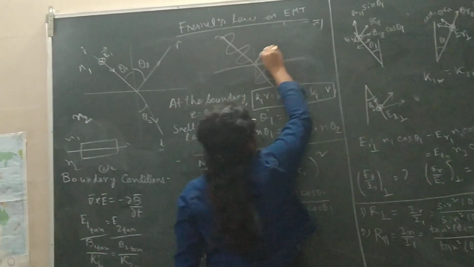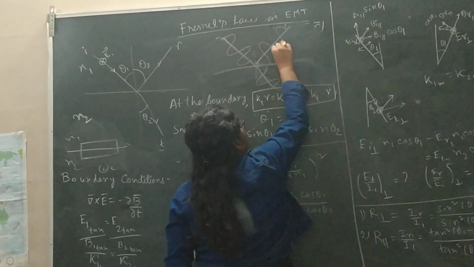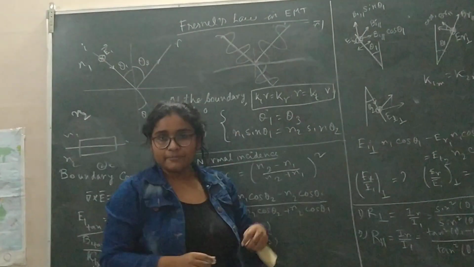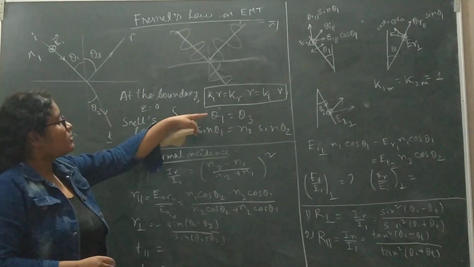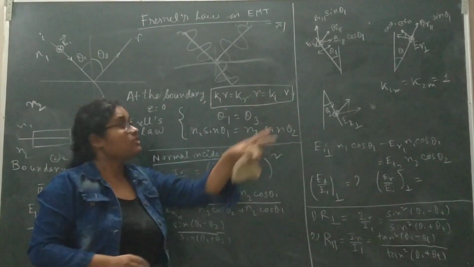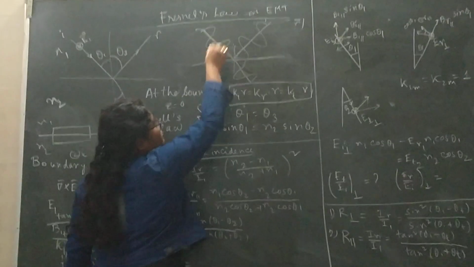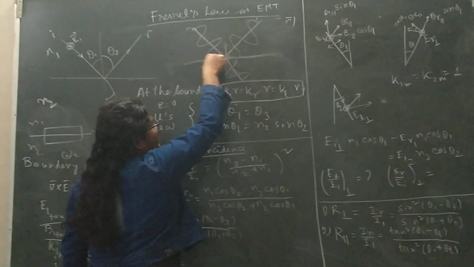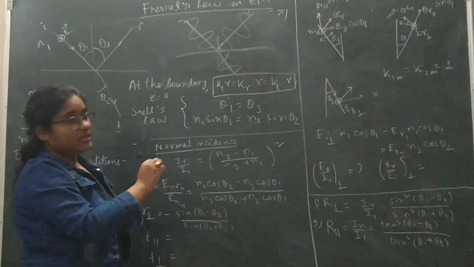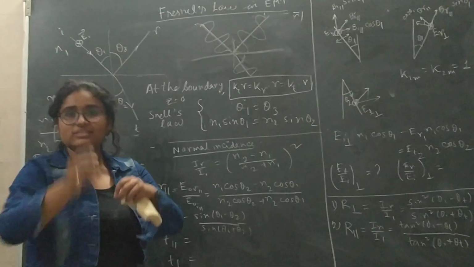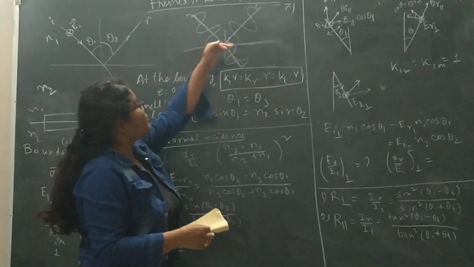After reflection, the reflected light may be out of phase or in phase, out of phase with pi. So at the interface, the phase is constant, that is K1 dot r equals Kr dot r equals Kt dot r, which I express physically like this. Suppose you have this wave, the wave at the interface has the minimum and maximum over it. So at the interface, since the wave is continuous, the transmitted wave also has the maximum, and the reflected wave can have maximum, can have minimum, depending upon the interface.